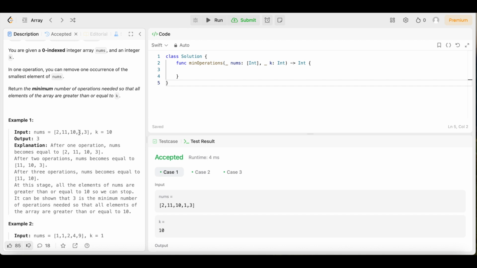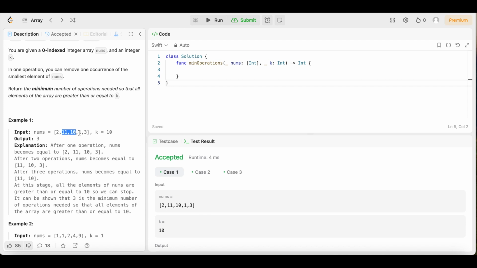So after we remove these 3 elements, the 1, 2, and the 3, now we're just left with the 10 and 11, and both of those are equal to or greater than k. So we can stop right there. Then it says it can be shown that 3 is the minimum number of operations needed so that all elements of the array are greater than or equal to 10.